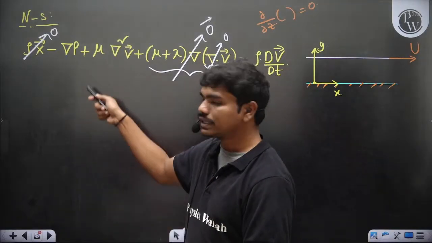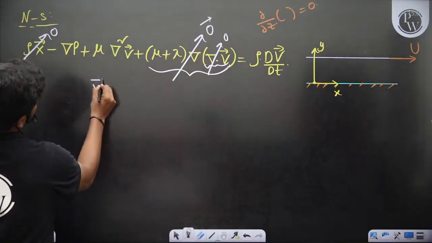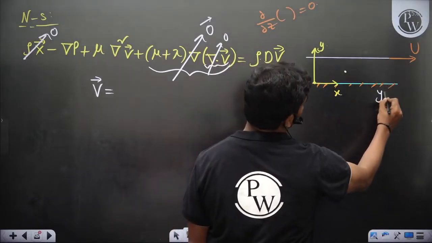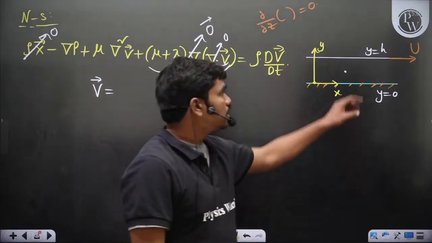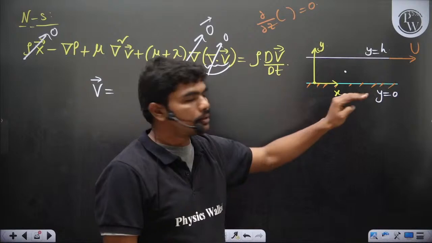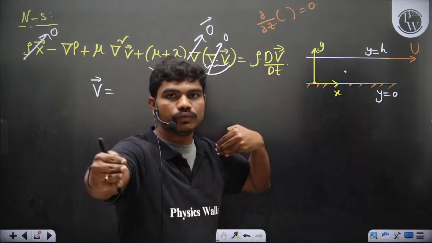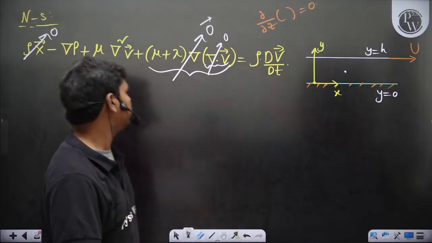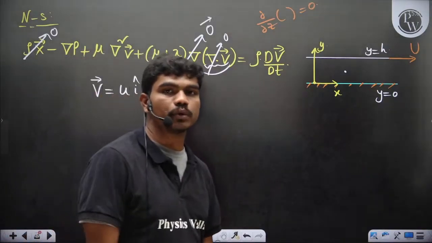Let us look at each of these terms. So mu into del square V. If you take a particle here, the spacing is so small, y is equal to 0 and y is equal to h. If this spacing is very small, the bulk motion of the flow can be only along the x direction, correct? Because the fluid cannot flow in the y direction bulkily, as the plate boundaries will come, and the width of the plates is so large that nothing is happening effectively in the z direction. Which means V has only velocity along the x direction. There is no story about the y direction.